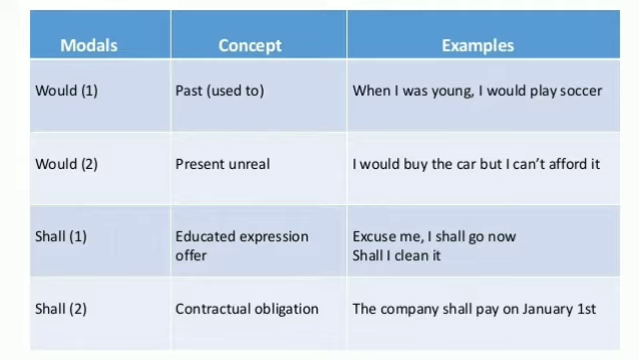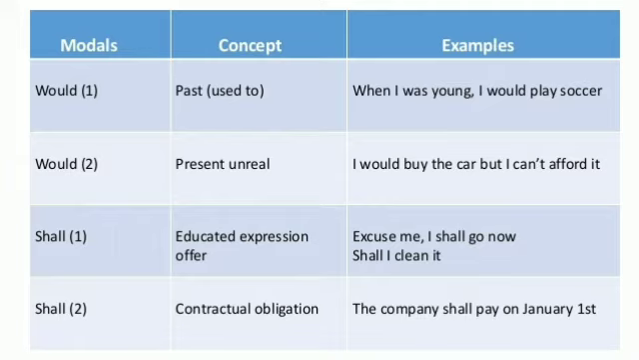So according to first concept, let us see the example. When I was young, I would play soccer. So means when that person was young, he used to play, means he could very easily play soccer. And according to the second concept, that is present unreal, we can use would. I would buy the car, but I can't afford it. I would buy it if I could afford it. This is being used here.